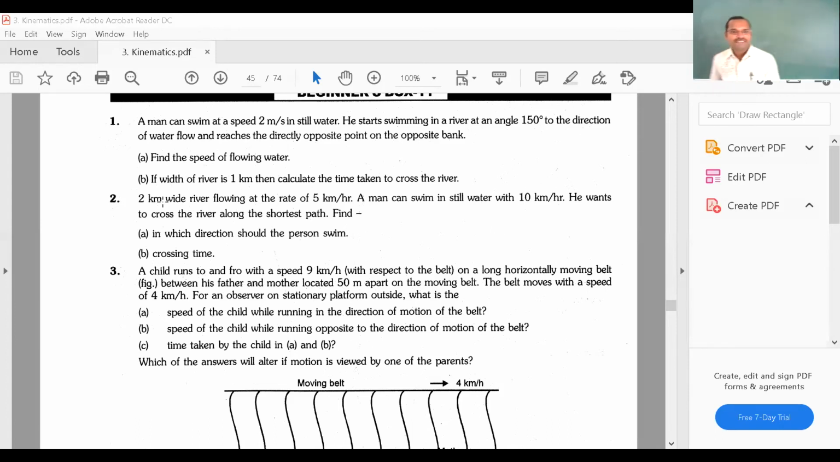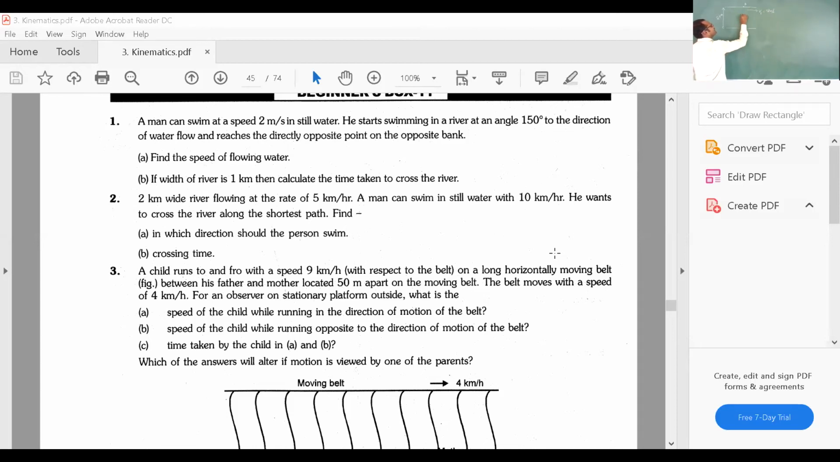See here, a 2 kilometer wide river. The width of this river is 2 kilometer. Now what are they saying? This river is flowing at a rate of 5 kilometer per hour. River velocity they have given. Velocity of river is 5 kilometer per hour. Now they are saying that a man can swim in still water with 10 kilometer per hour. So the man, starting from here, has to reach that point D.